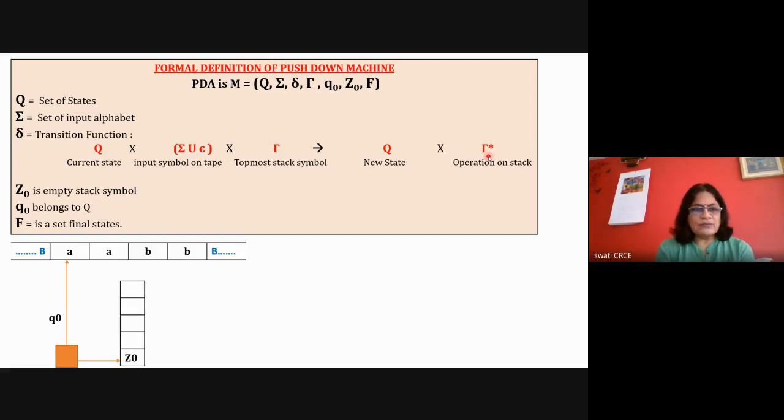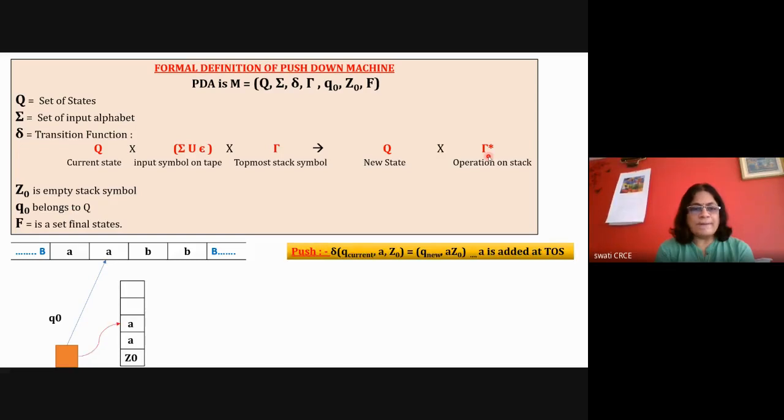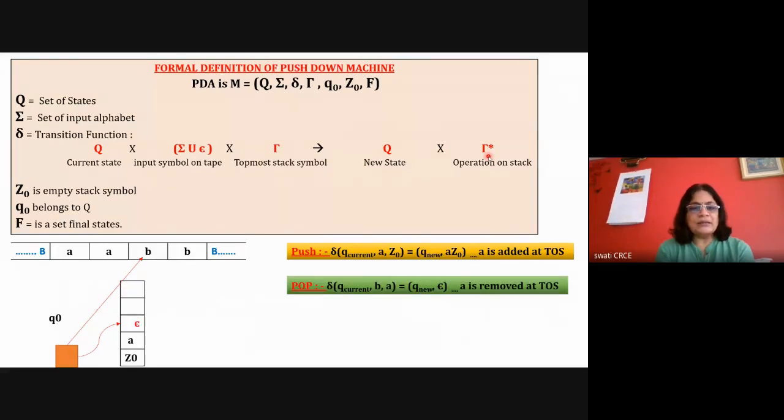So like this, you can visualize the working: A is added and the top of the stack is changed. The pointer will go ahead. Again, for A, the A is added onto the stack and the pointer goes ahead. For B, if it is a pop operation, A is deleted. And then for the next B, the top of the stack is changed. And for the next B with A, again the pop operation is done. So epsilon is written onto the stack. It will go ahead and this is changed.